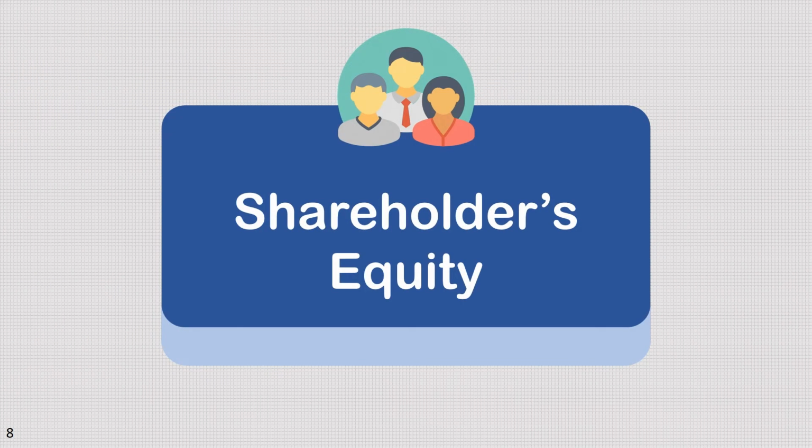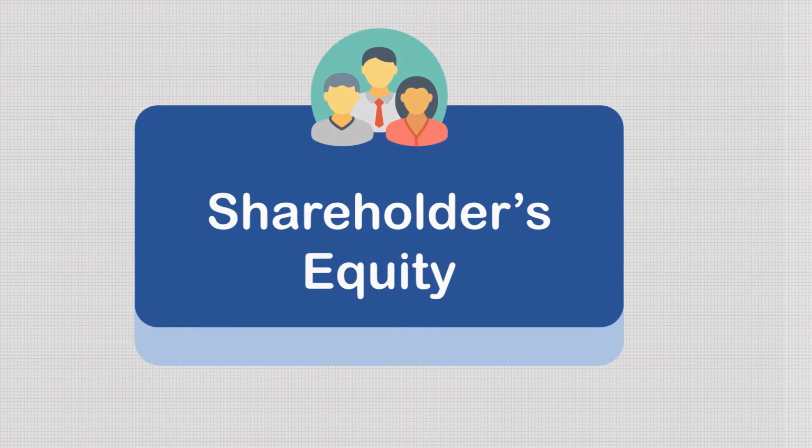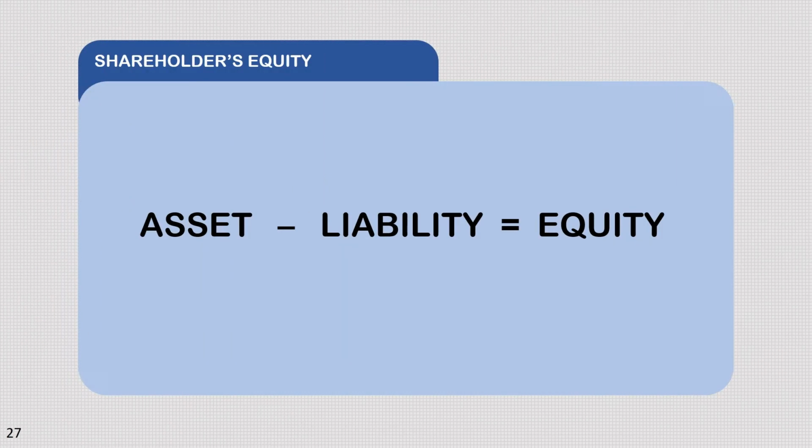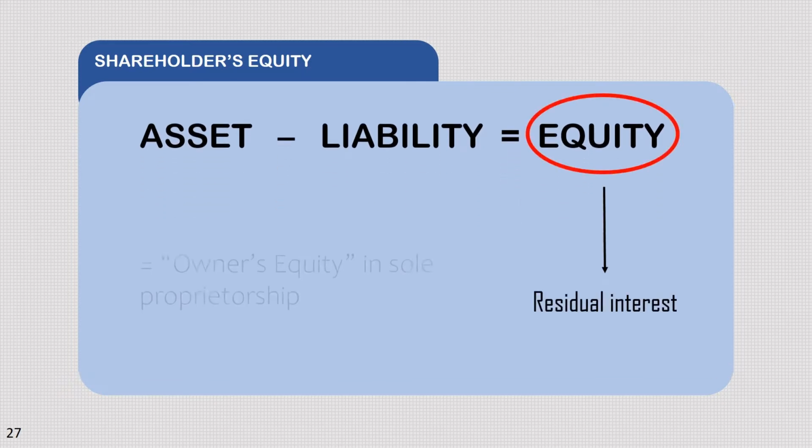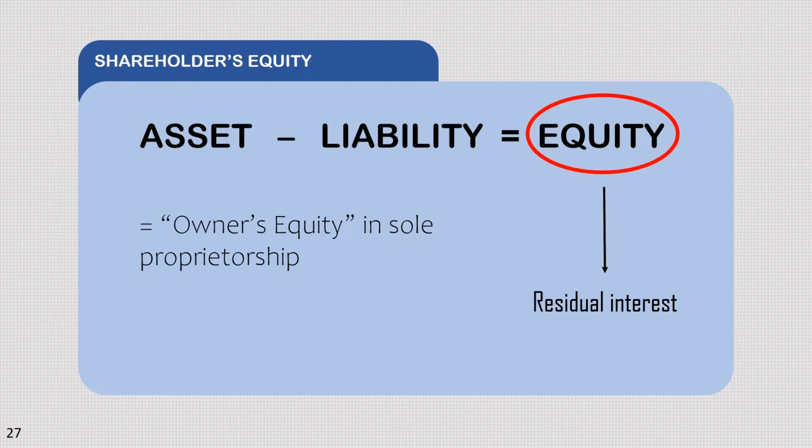Shareholders' equity. What do we mean by shareholders' equity? To explain it further, let us use the basic accounting equation. Asset equals liability plus equity. Since in shareholders' equity, equity is what we want to find, let us reverse it. So, asset minus liability equals equity. Meaning, to find the equity, we need to deduct all the liabilities from the assets. So, basically, equity is the residual interest. It is the same as the owner's equity of a sole proprietorship.